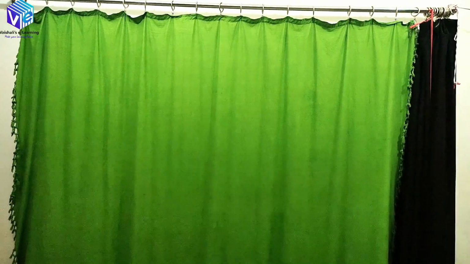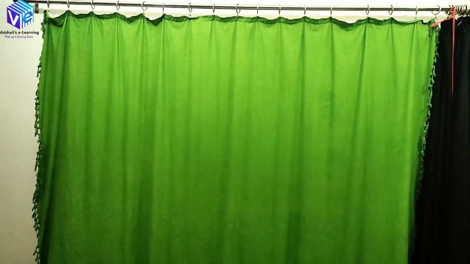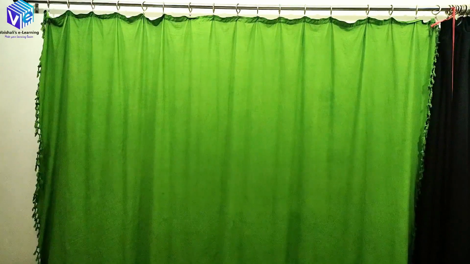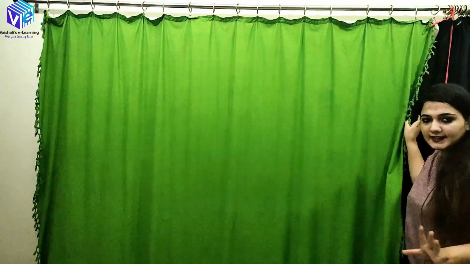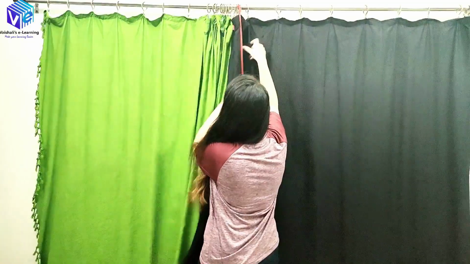Now you can see this is my curtain that I use for the green screen, and here I have a black curtain as well. Whenever I want to record my video on the green screen, I use this curtain, and when I have to use the light board, I use the black curtain. So you can also make your setup like this. You can use two curtains.